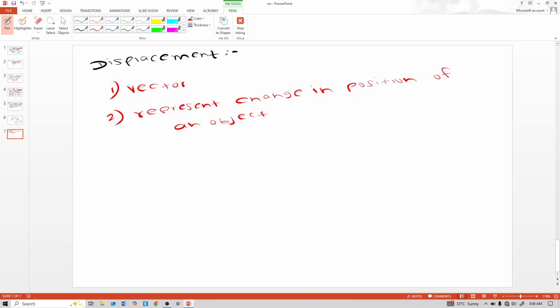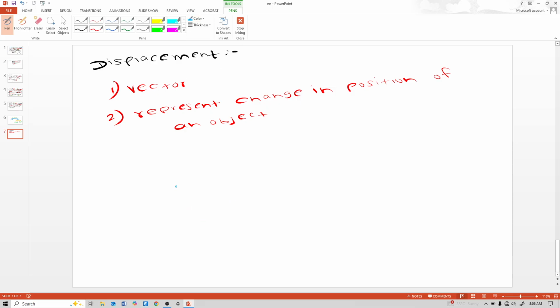It is defined as the shortest distance between its initial and final points, including direction. So, displacement is a vector quantity representing change in position of an object defined as the shortest distance between its initial and final points, including direction. For that, see one example.